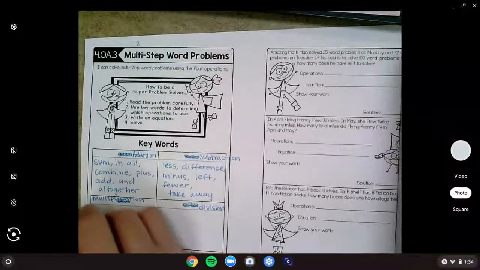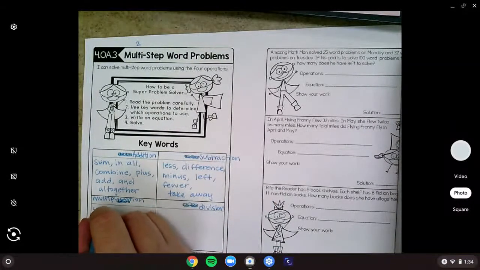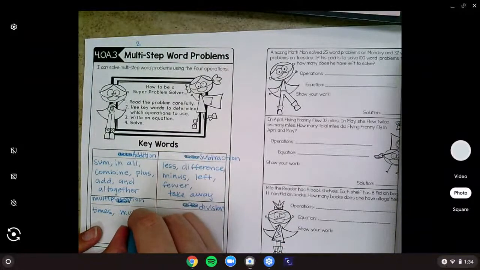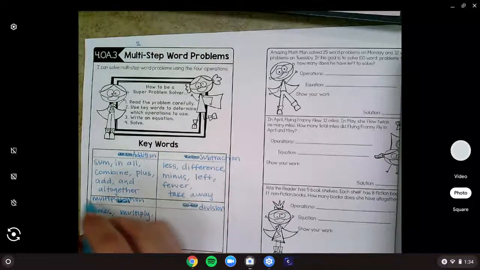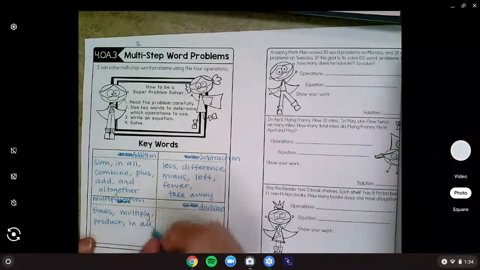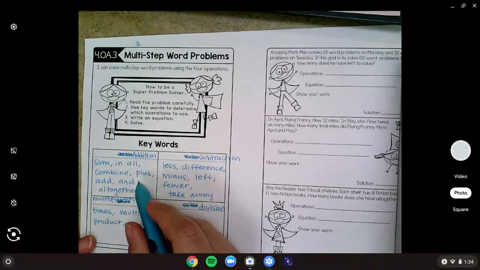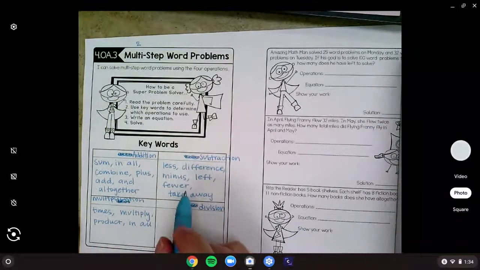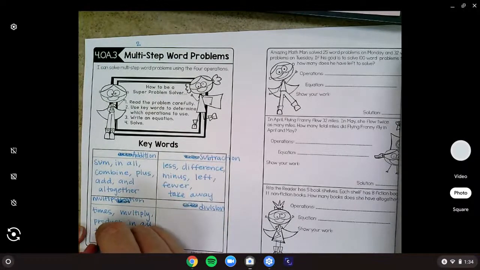For multiplication, we've done these for the last few times, so you know that if we see the word times, if we see multiply, if we see product, if we see in all again, this one can be multiplication or division. We got to think through, are we having multiple groups over and over, or are we just putting 2 things together for addition? Okay, you also might see times as many.